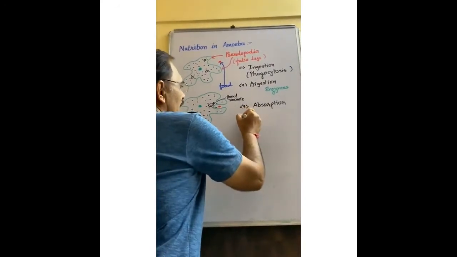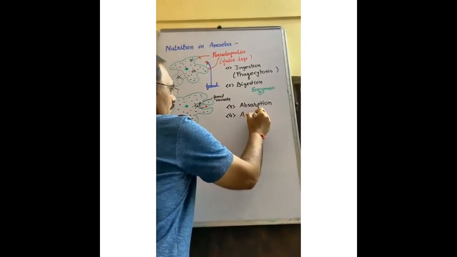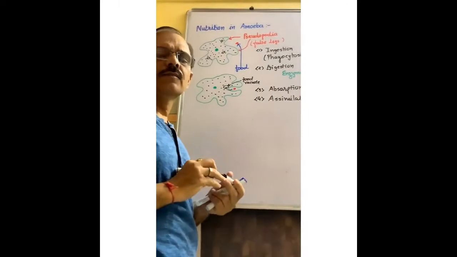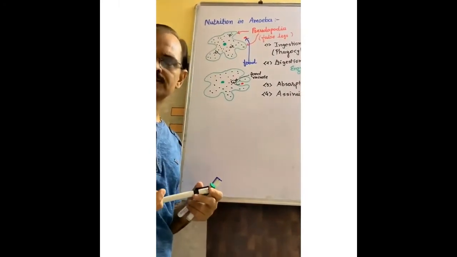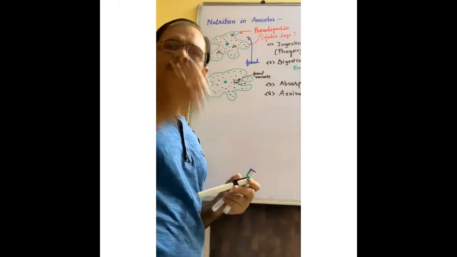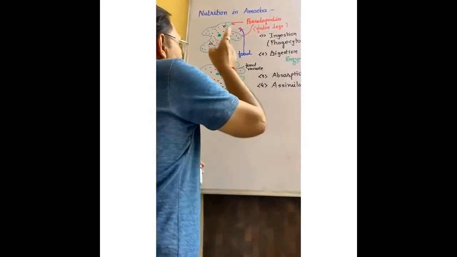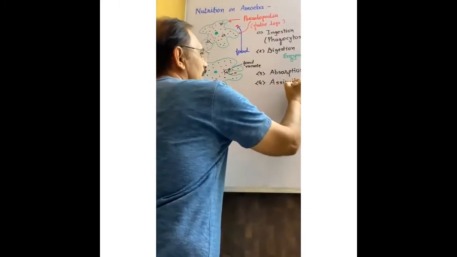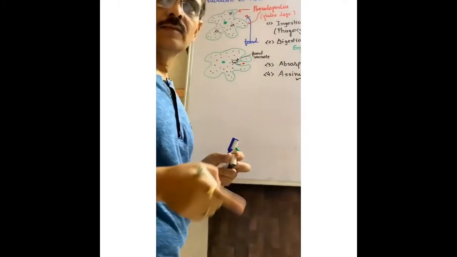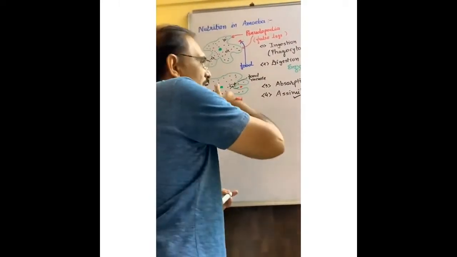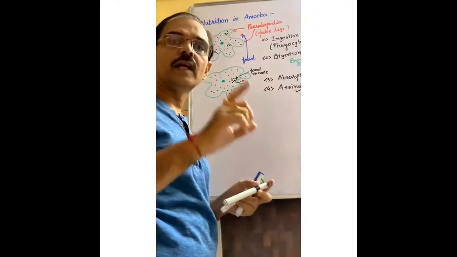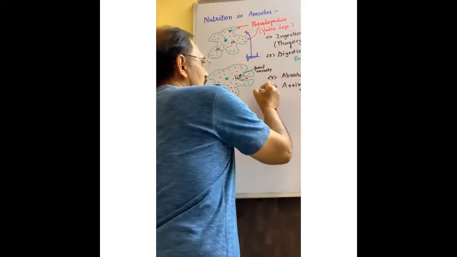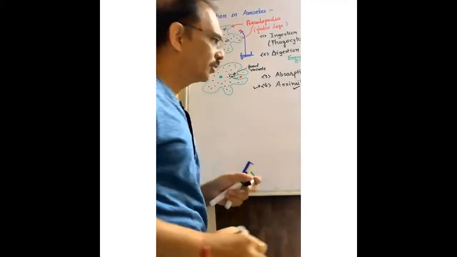Fourth, and the most important part, is assimilation. When food is totally absorbed in the cytoplasm of amoeba and energy is produced, and now energy becomes the part of the cell, energy becomes the part of the amoeba, then it is called assimilation. Remember, assimilation is always the aim of nutrition, for any living organism, not only for amoeba. So assimilation is the most important point.